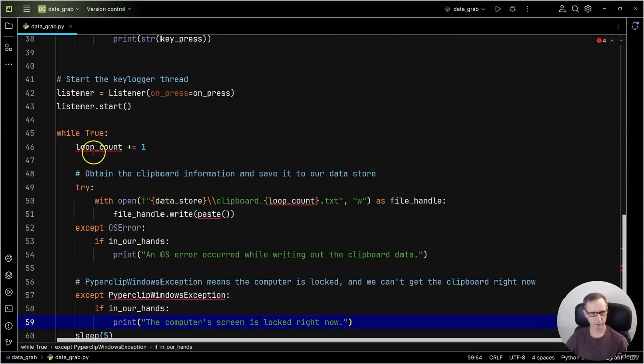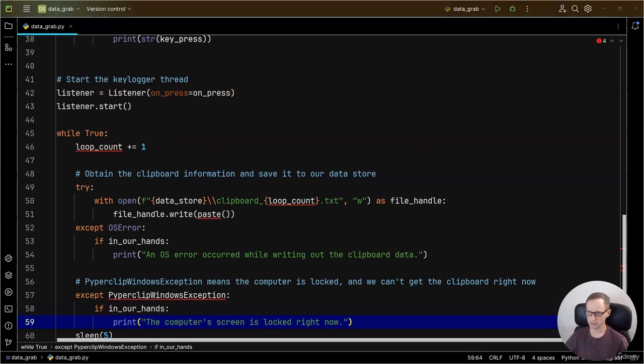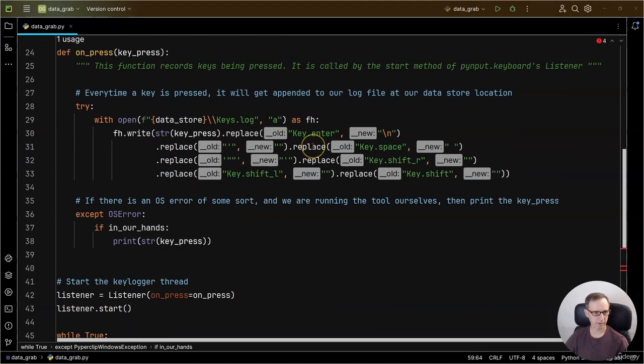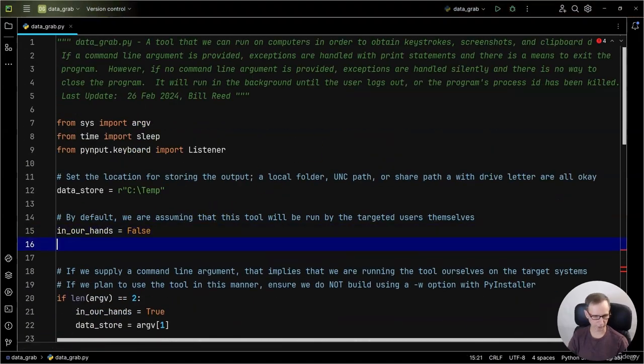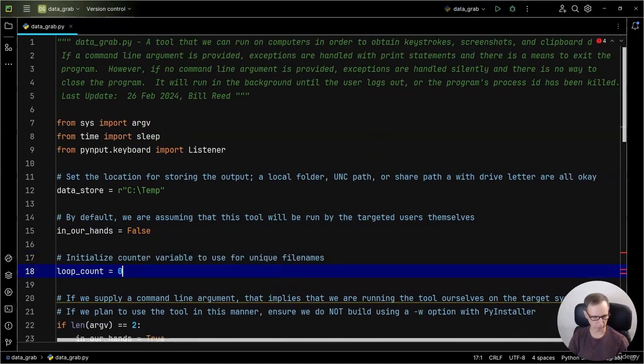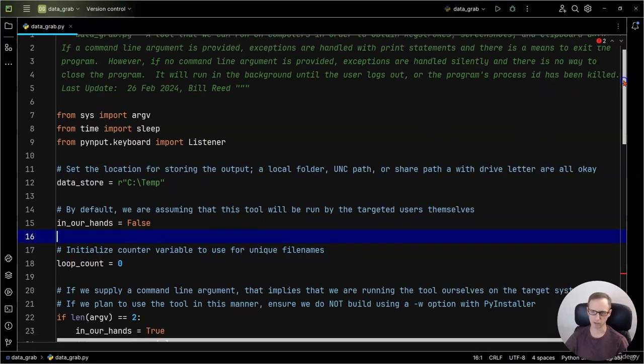All right. Notice that loop underbar count variable is red, so I have to put that in my code. Let me get that out of my notes. We'll put it up here at the top with the other variables that we initialize. Like right here looks good. So this is just going to be used as a counter. That way when we save the file names, they can be unique. Each time we go through the while loop, we can bump up this counter and the file name will be unique. I'll show you how it works.